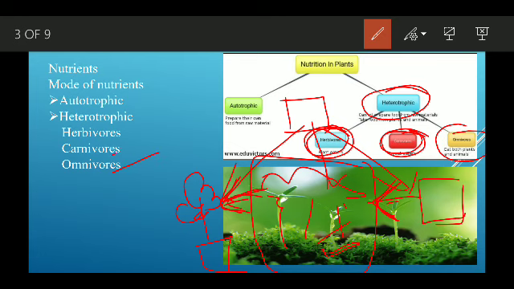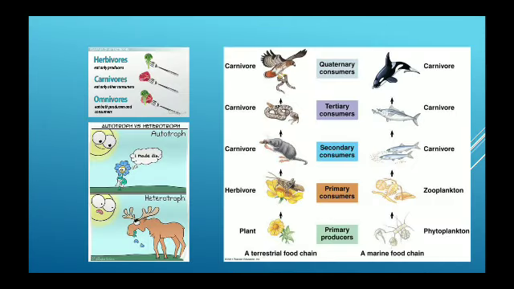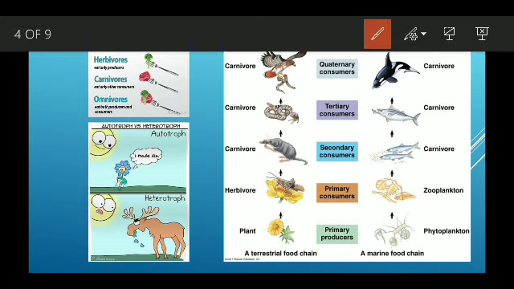Let's move to the next thing. Here you can see herbivorous eat plants only. Carnivores eat animals or the flesh of other animals, and the omnivorous eat both.